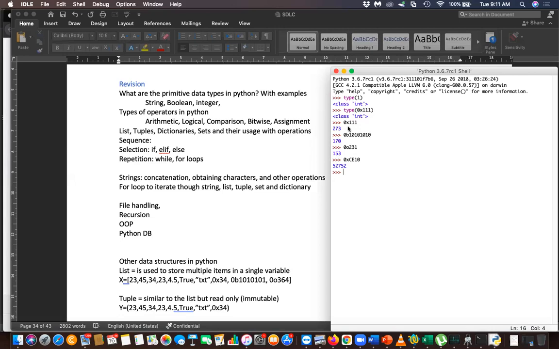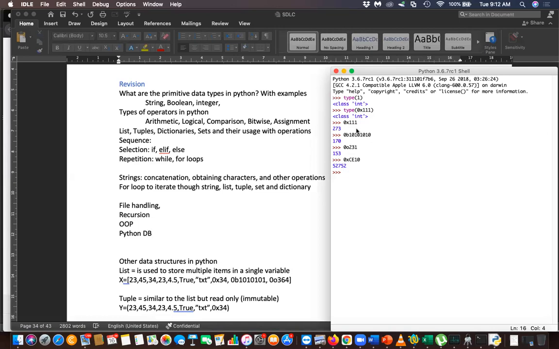So I use 0 and 1. But 0x means hexadecimal. So next day when I ask this, don't give me false answers. You have to remember this, because we have discussed this enough.